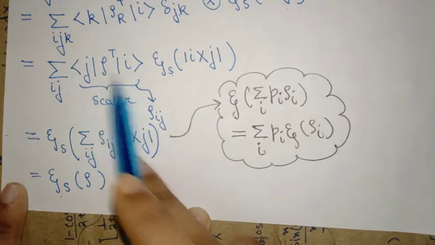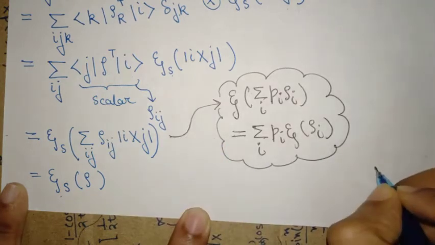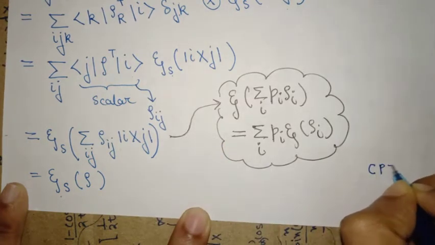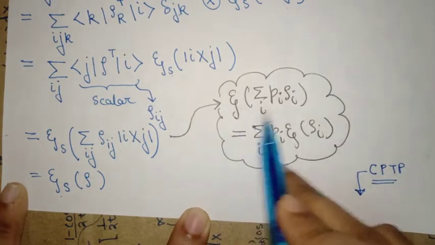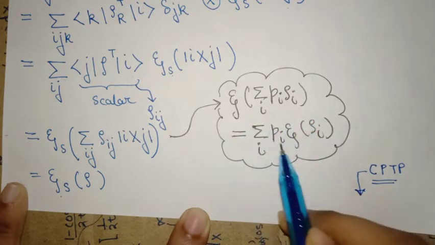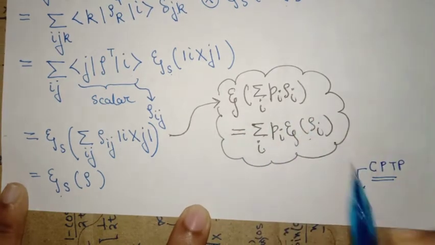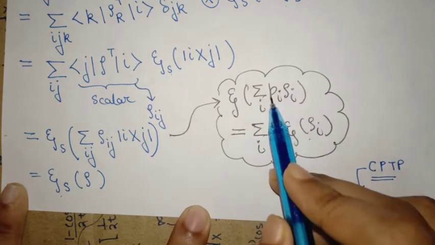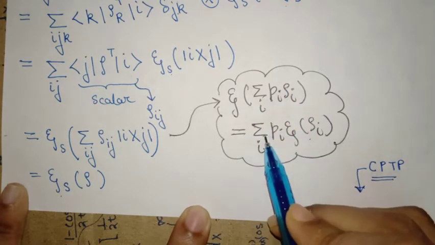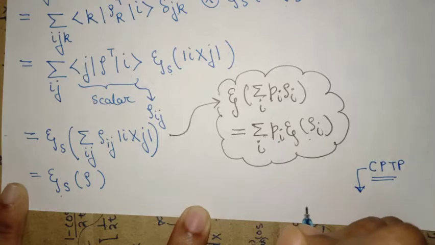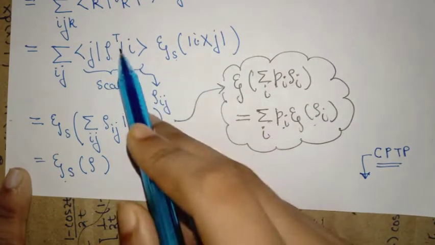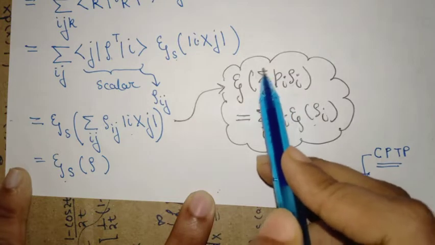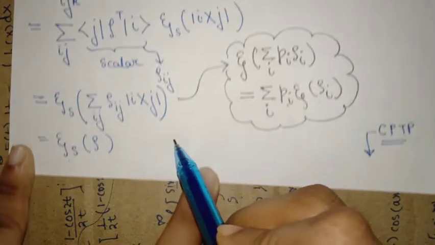And now we can use another important property. I had completely positive trace preserving. This had a property of linearity that said exactly this condition, you see. This is just a physical assumption that if my initial matrix has some randomness, it must get shown in the final operation. So I can put this thing inside, because particularly this summation can be put inside this, and this brings us here.